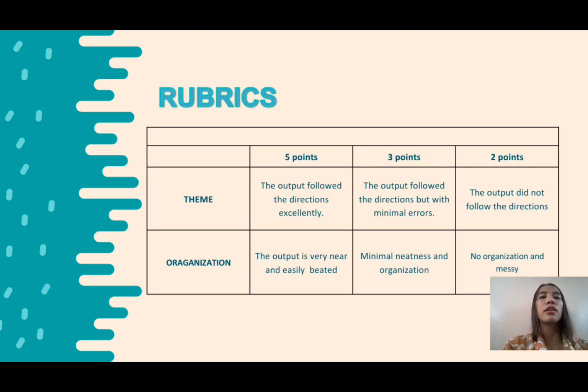You will be graded according to this rubric. The theme, 5 points: the output follows the direction excellently. 3 points: the output follows the direction but with minimal error. 2 points: the output did not follow the direction. Organization, 5 points: the output is very neat and easily understood. 3 points: minimal neatness and organization. 2 points: no organization and messy.